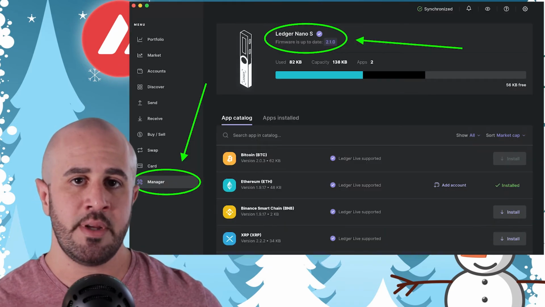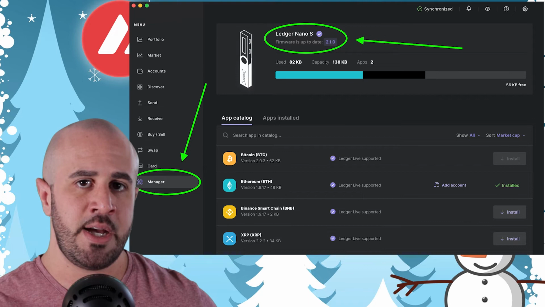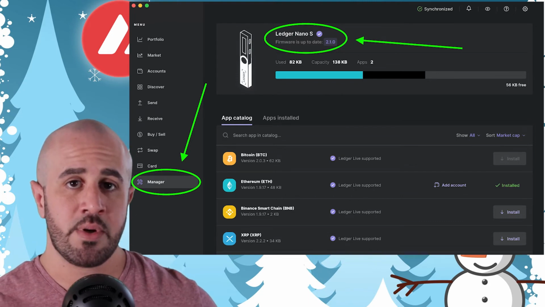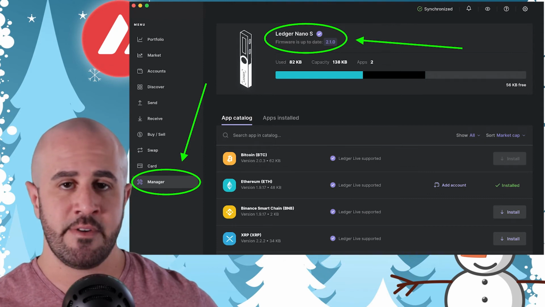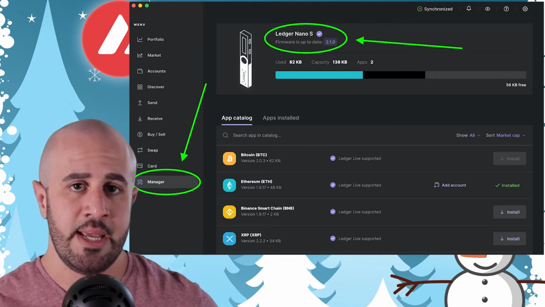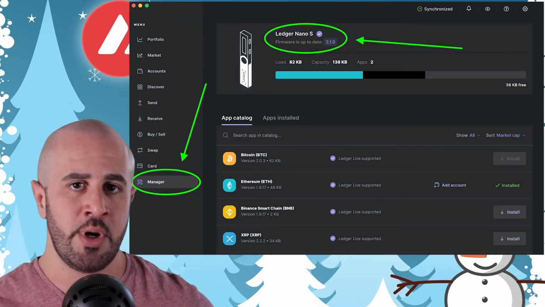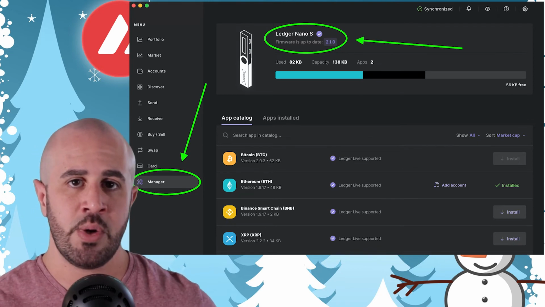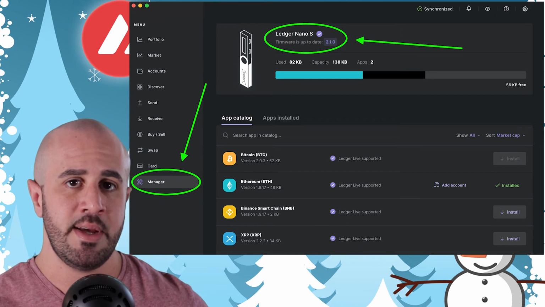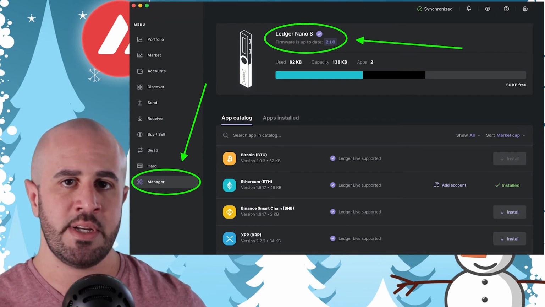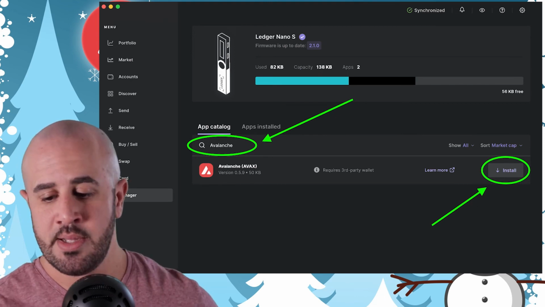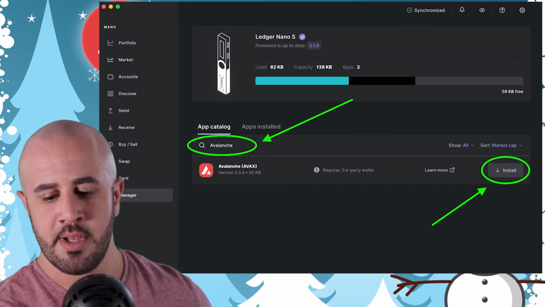Once you have confirmed that you are using the latest version of Ledger Live, click on the Manager tab on the left-hand side of the screen. After you click the Manager tab, you will see some information about your device's firmware. If it says that there is a new version of the firmware available for your device, just like the last thing, make sure you are up to date. Once you've confirmed that Ledger Live and your hardware wallet's firmware are both up to date, then you can proceed with downloading the Avalanche app. So just type Avalanche into the search box where it says App Catalog, and then once you have the Avalanche app pulled up, click on the Install button.